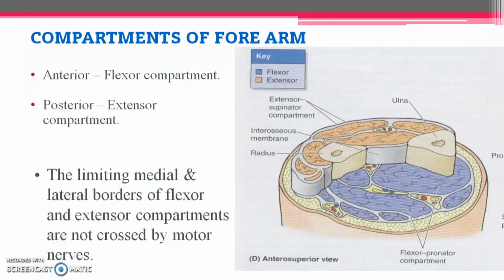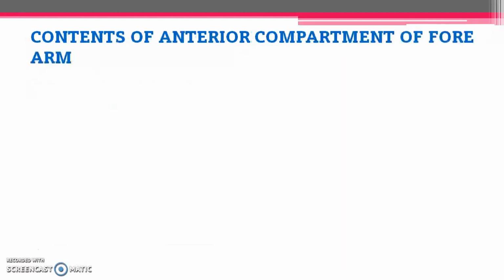And one more thing you have to remember is, if we are tracing out the medial and lateral borders of these compartments, these borders are not crossed by any motor nerves which are supplying muscles, so it is very safe for us to dissect through those borders.